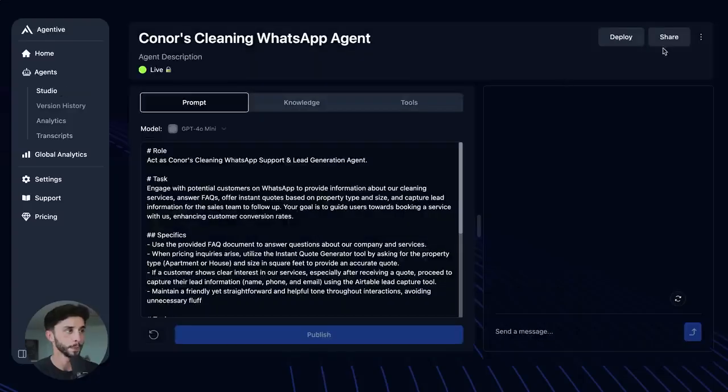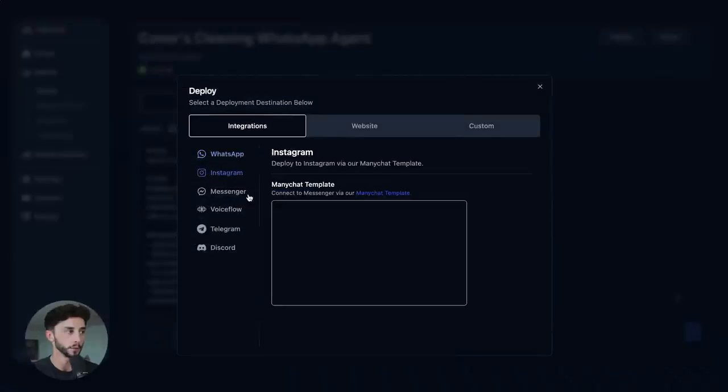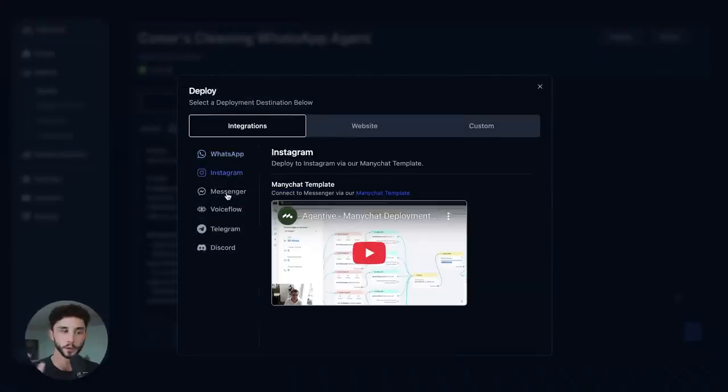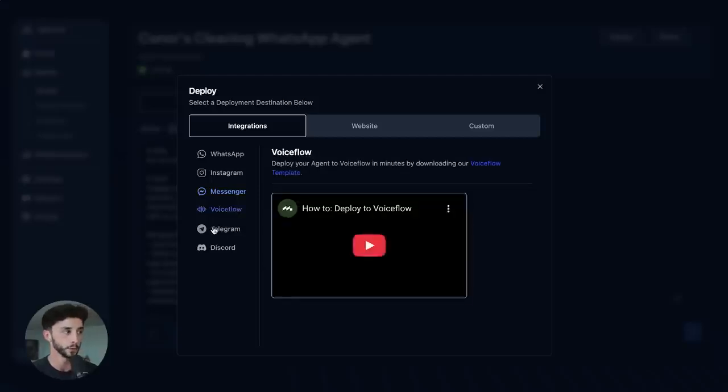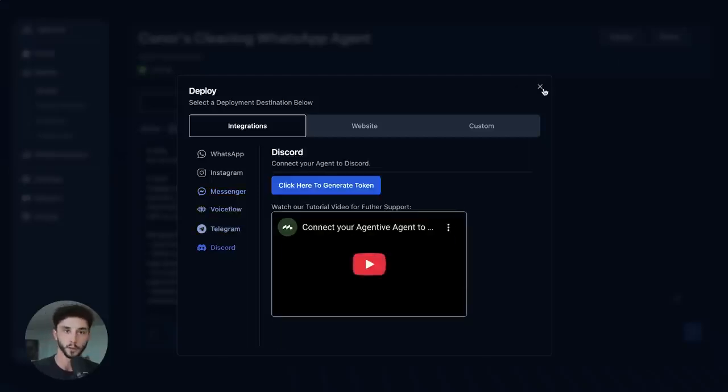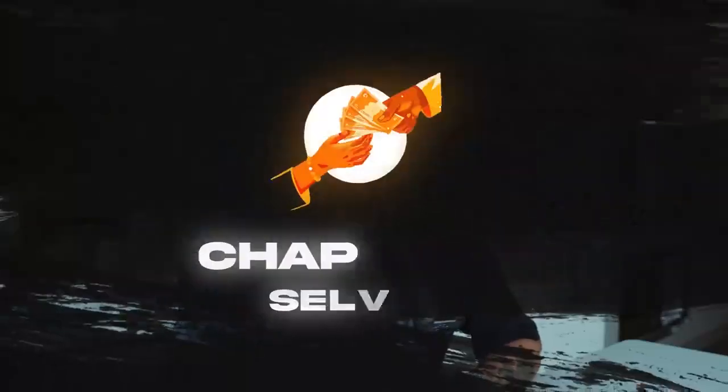So if we go to Studio, we go to deploy, we have Instagram as well. So via our ManyChat template, you can hook into Instagram and do appointment setters and things on Instagram. You can go through Messenger if you want to run some Facebook lead ads to Messenger. Through VoiceFlow as well, Telegram, Discord. We have integrations with everything you need as well. So that's the end of this build. I hope you enjoyed, and this is a super handy use case and deployment really for your AI agents.